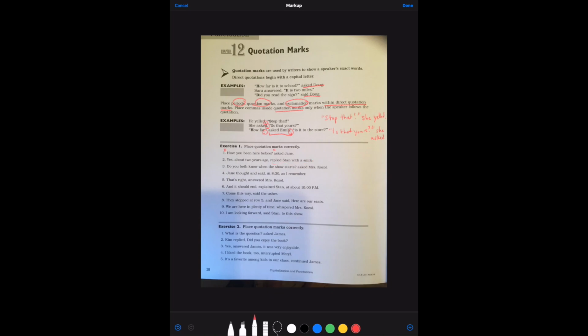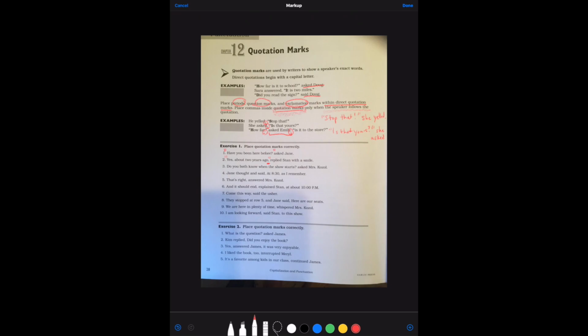But because about 2 years ago isn't a sentence, the reason we need a comma is that it's inside the quotation and only when the speaker follows the quotation.